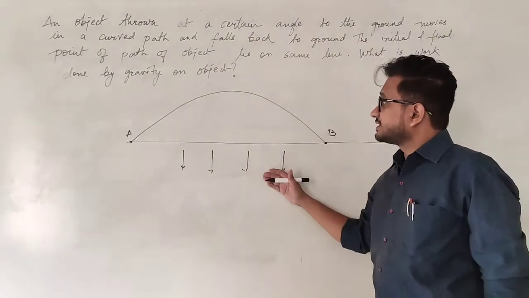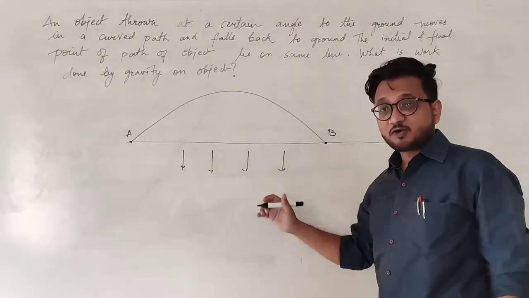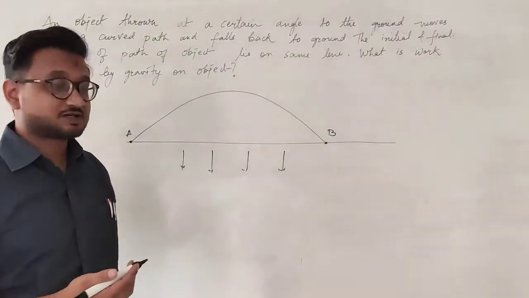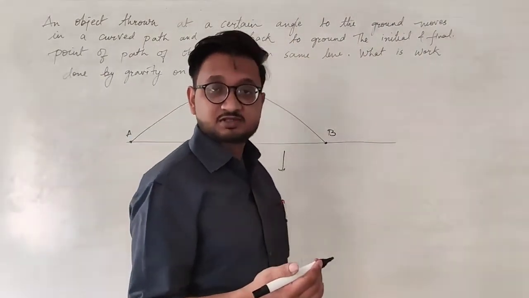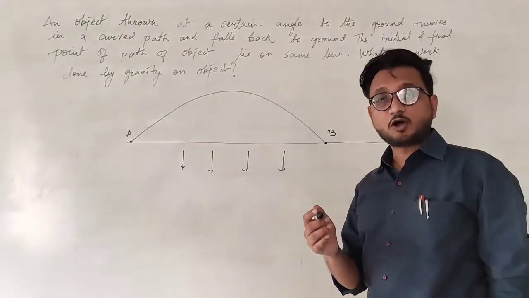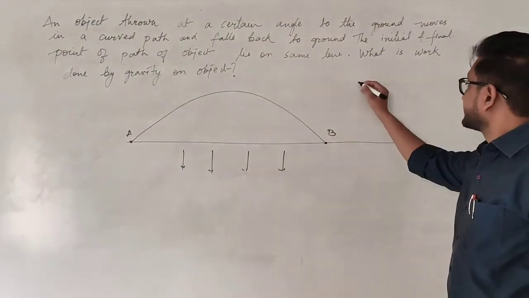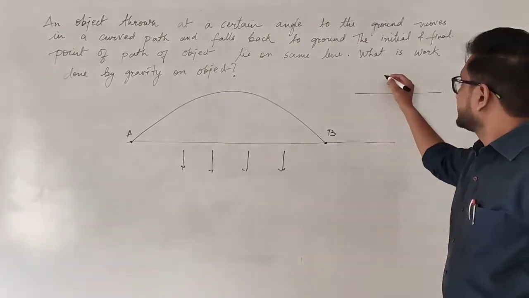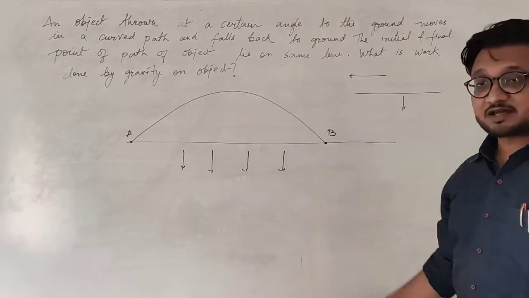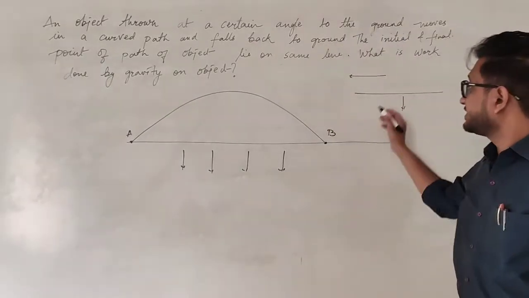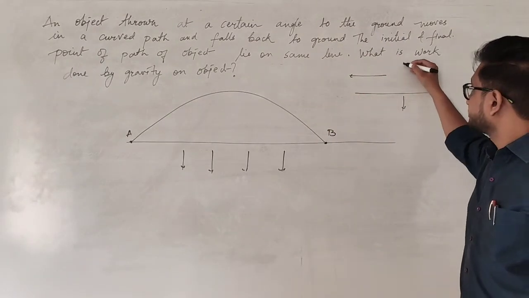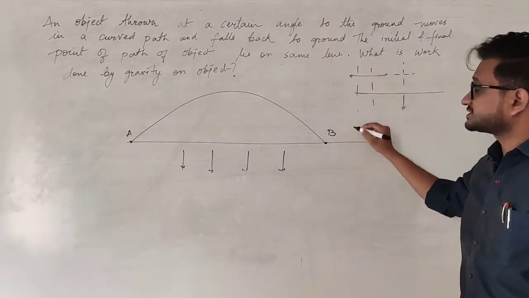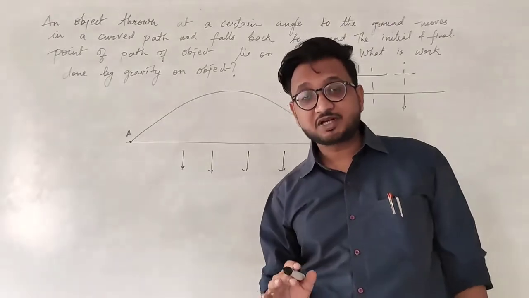In this particular case, the question asks you what will be the work done by the force of gravity on that object. So this is very similar to the question that we just saw about the donkey in the previous question. That the gravitational force is acting in the downward direction and the donkey is moving in this direction. So the load is moving in this direction, that is perpendicular to the gravitational force. Always, wherever there is a gravitational force, it is always perpendicular to that.